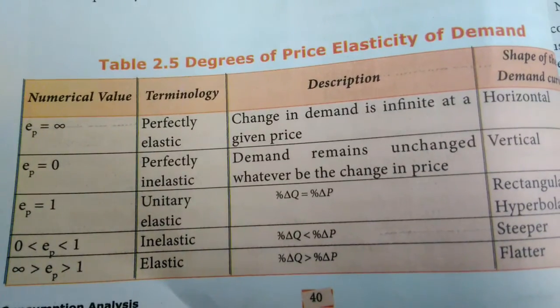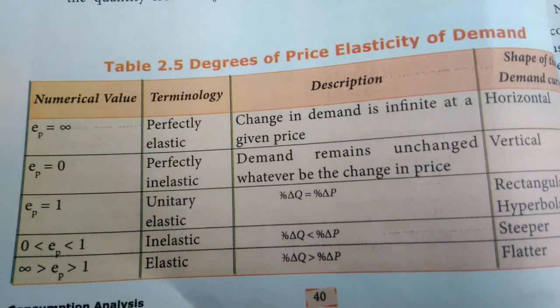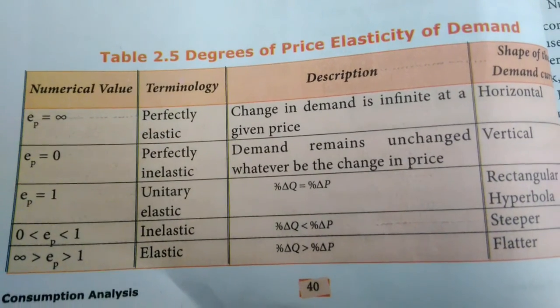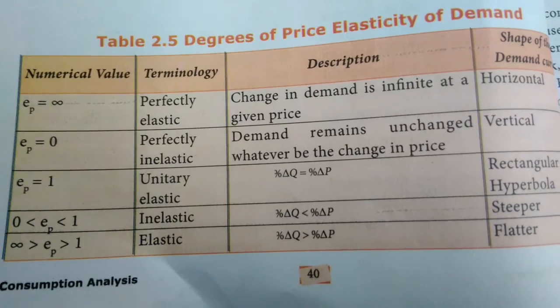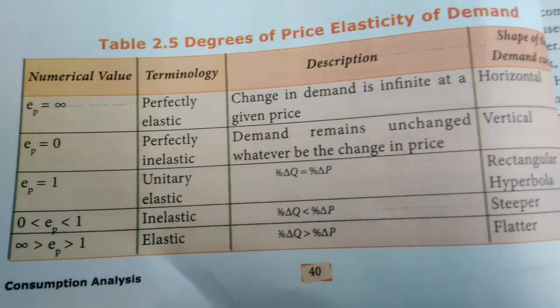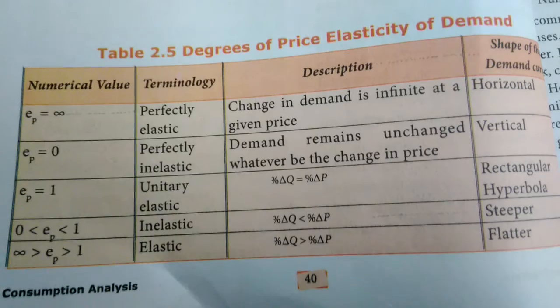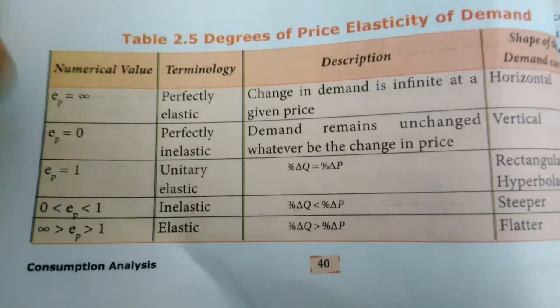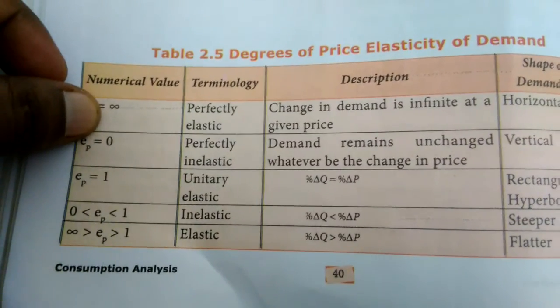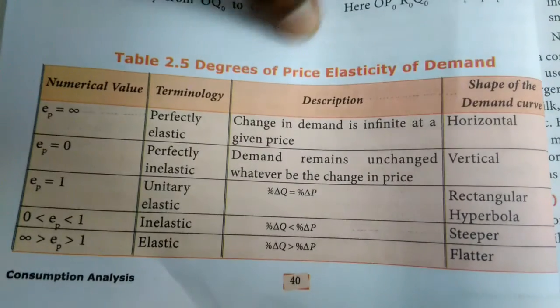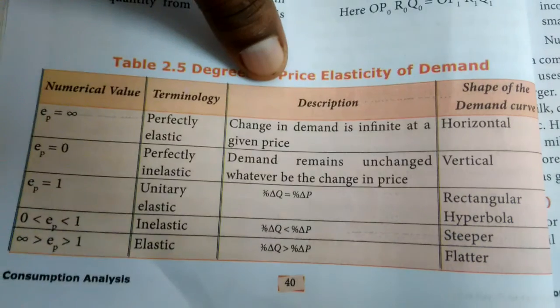Okay, students, when we look at this table, we can easily understand the types of price elasticity of demand. First, perfectly elastic. For perfectly elastic, the numerical value is elasticity of price equal to infinity. Here the change in demand is infinite at a given price.